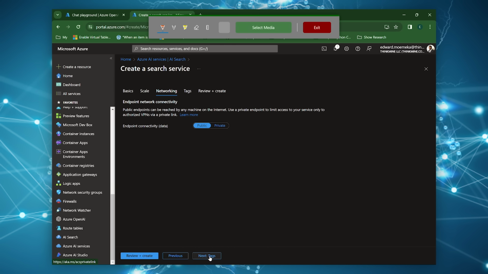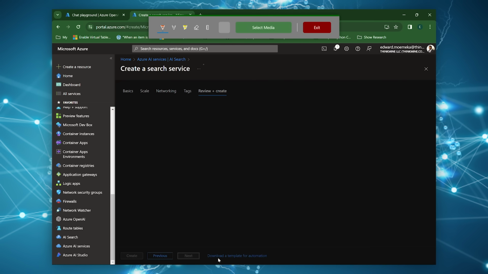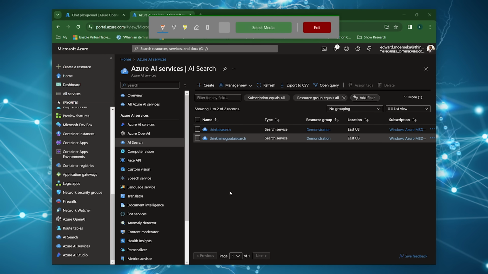Networking, basically, this follows the same format. It's either public or it's private. If it's private, then you're going to have to use a private link, private endpoint. If it's public, then anybody can access it. And that creates our search.